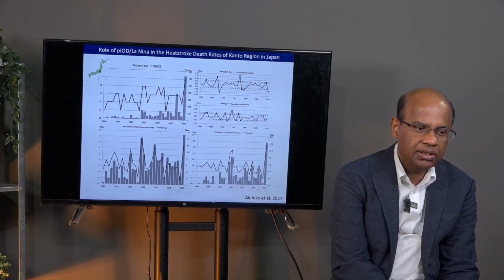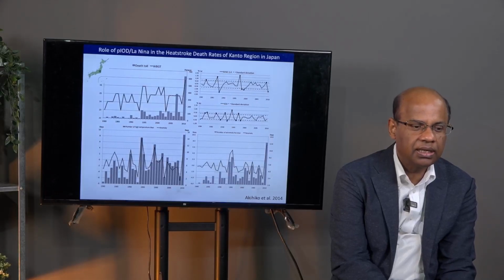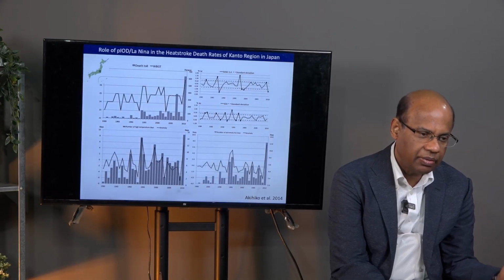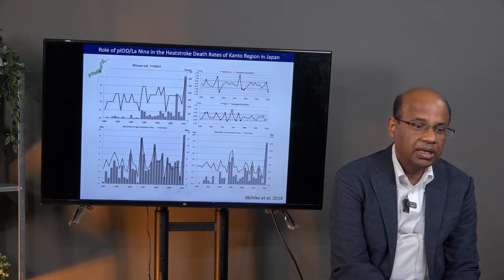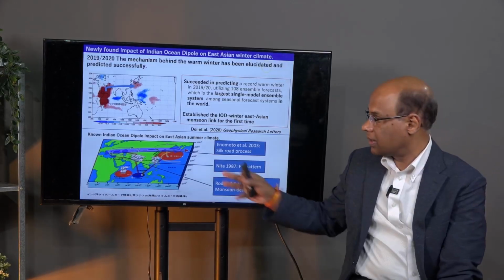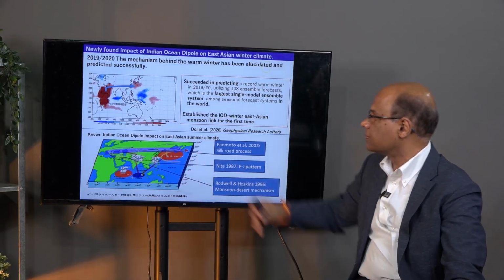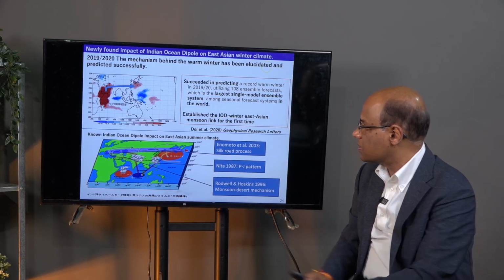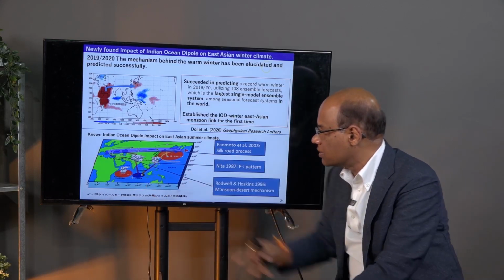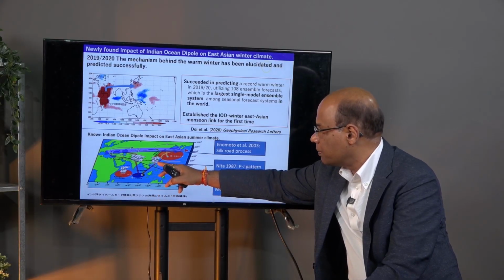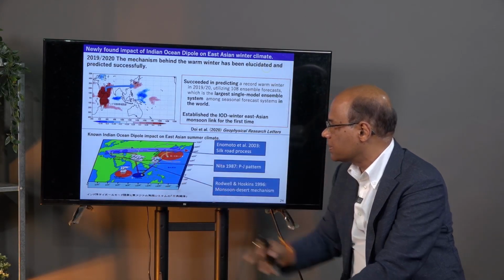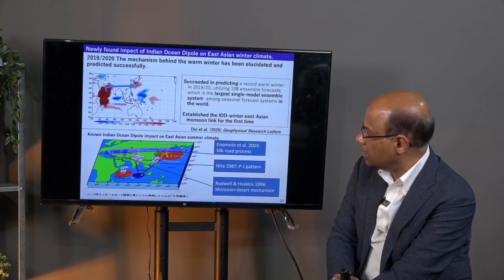If you have a positive Indian Ocean dipole and La Nina, like in 2010, when we had this situation, that led to heat waves over Japan through a kind of triangular teleconnection. So, if you have a positive Indian Ocean dipole, the Sumatra region is cold, wind diverges from there, they converge over the Philippines, and again cause a divergence over Japan and East Asia.